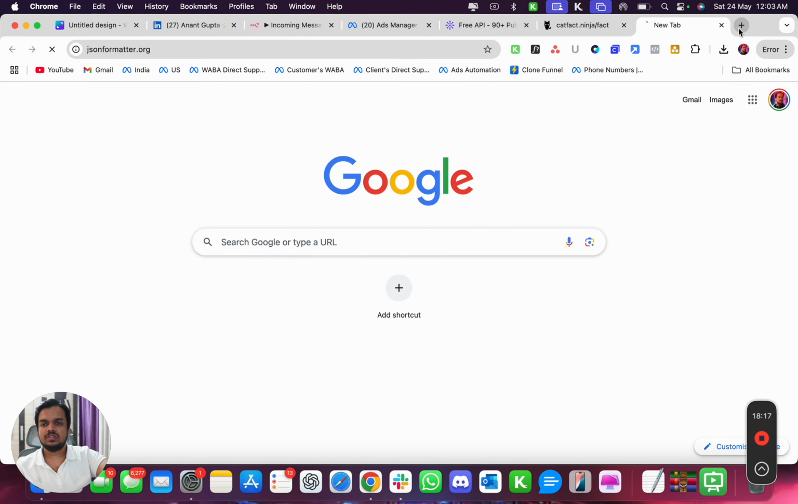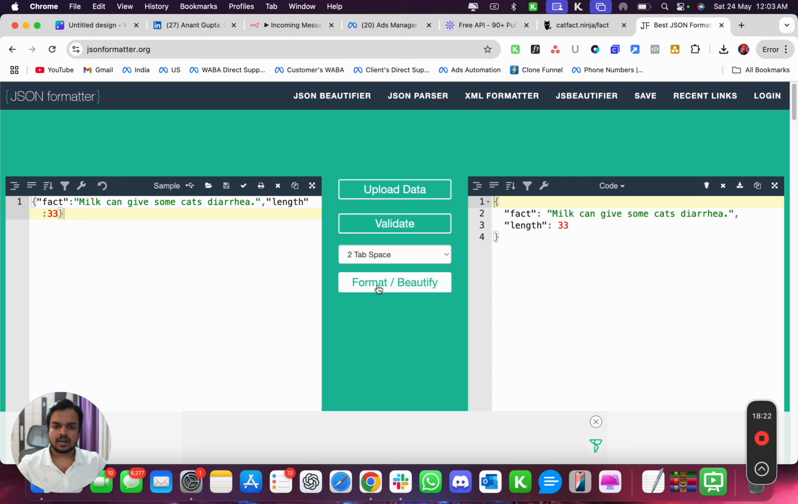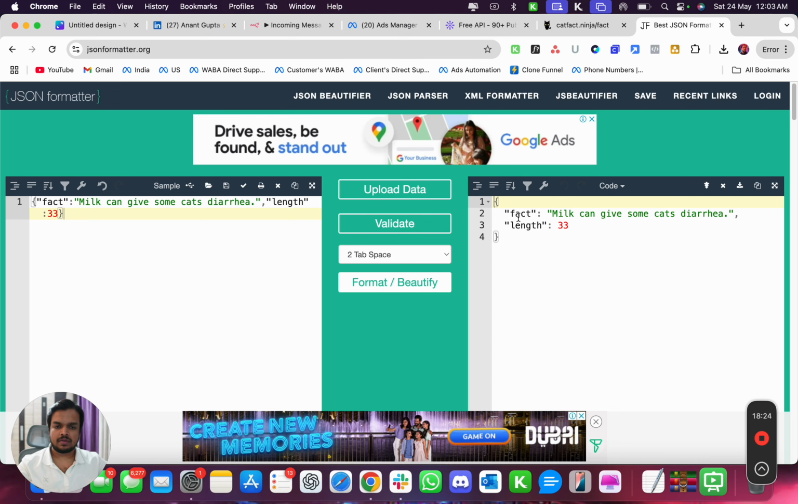Now, if I want to beautify this and I want to see this in a nice way, there are tools like JSON Formatter, where you can go ahead and paste it and click on format and you can see it in a nice way. So what we are getting is the fact, which is milk can give some cat diarrhea, and the length of this fact, right? The length of this word.